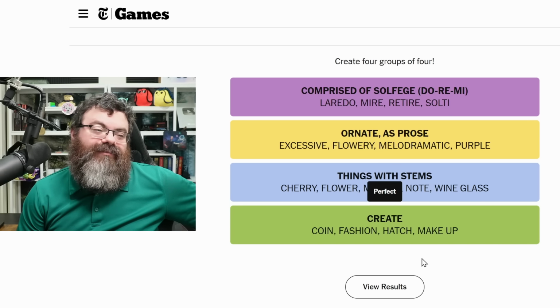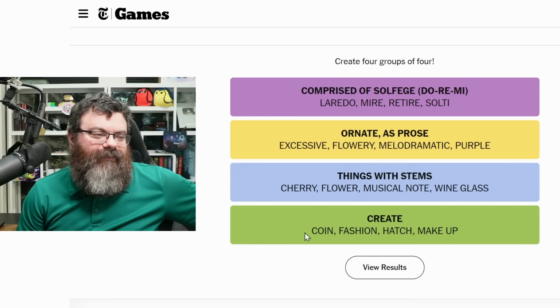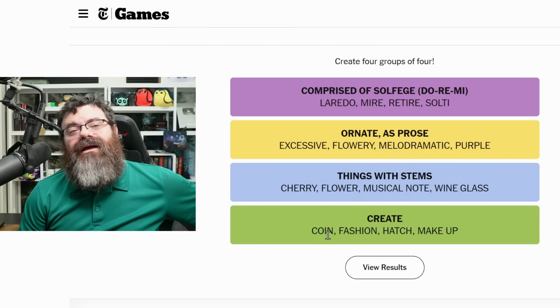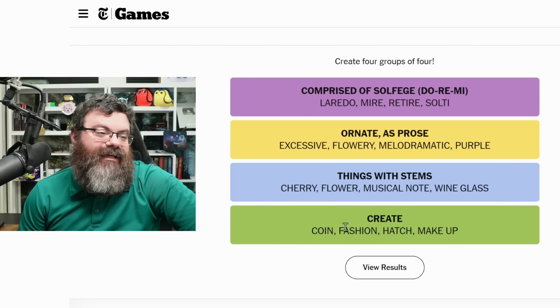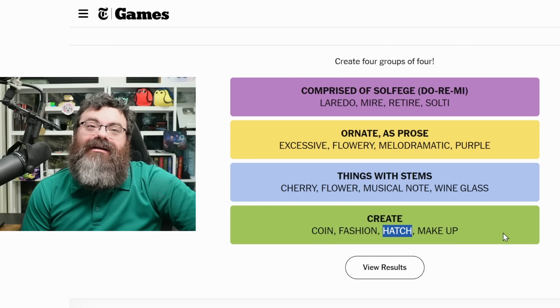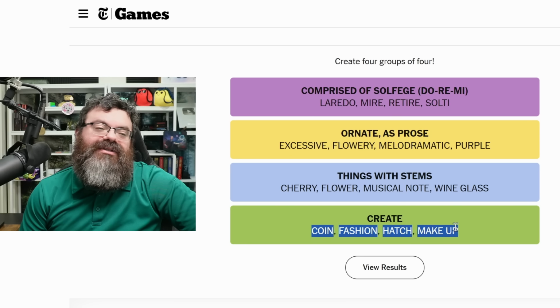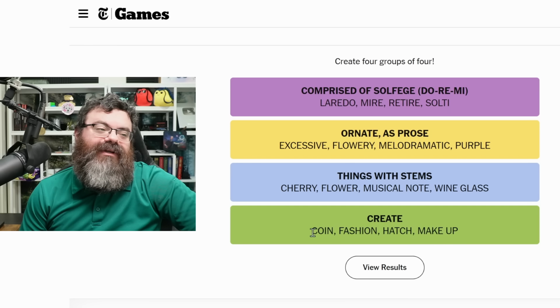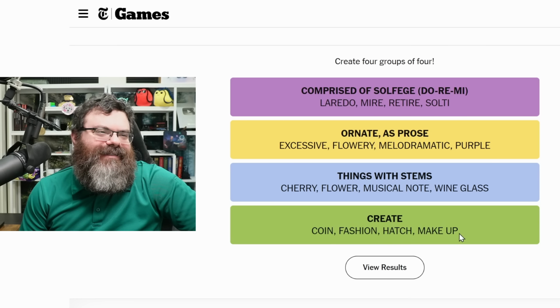Let's see. Create. Oh, so I did say fashion can mean create. I didn't think about how these other ones could mean create. Coin, like you can coin a name of something, so you're creating the name of it, I guess. Fashion, I just said you can fashion something to create it. Hatch, I have not heard hatch to mean create, unless there's a context in a phrase that I'm not thinking of. Then make up. Well, like you create a story, you make up a story. This is a really lateral synonym set. Not the easiest synonyms for sure. This is probably the hardest category.